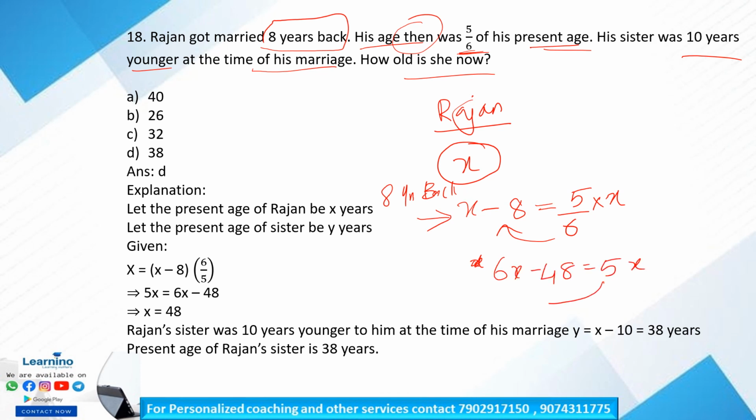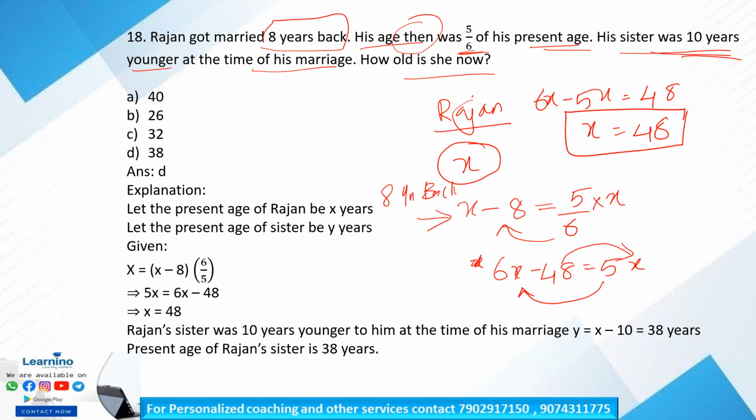Okay, so 5x into left hand side and 48 into right hand side, we will get 6x minus 5x is equal to 48, then x equal to 48. So this is the present age of Rajan, that is x equal to 48. Okay, his sister was 10 years younger at the time of his marriage.